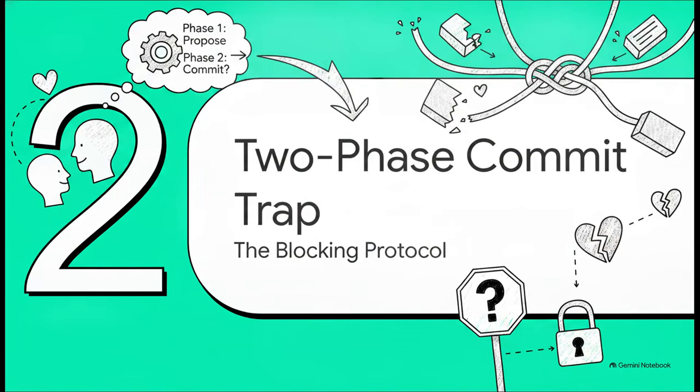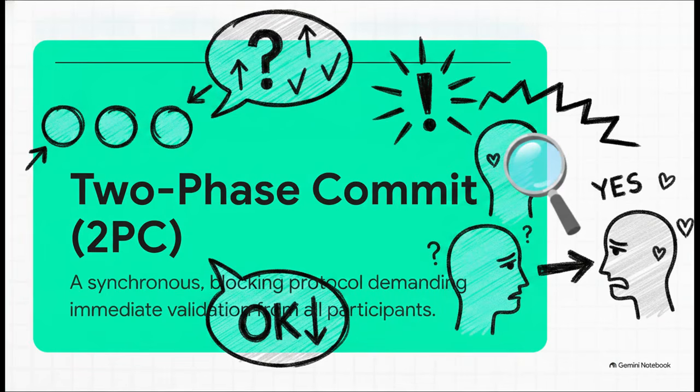Which brings us to Section 2, the two-phase commit trap. So let's explore this blocking protocol and see how it creates the exact technical glitch that causes those romantic jitters in the first place. Database engineers call it the two-phase commit, or 2PC. It's a synchronous protocol where a coordinator asks all participants if they can commit to a transaction, demanding immediate, perfect validation from everyone before it can move forward.